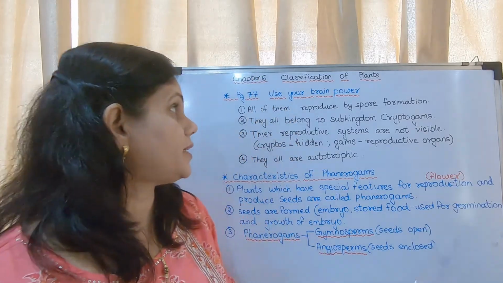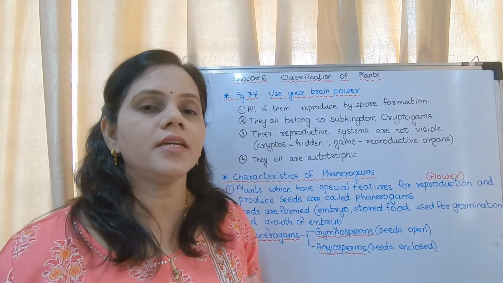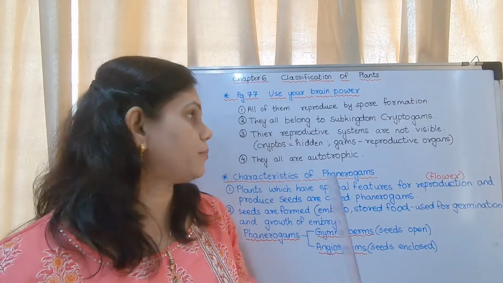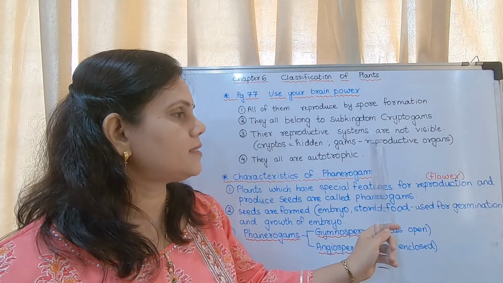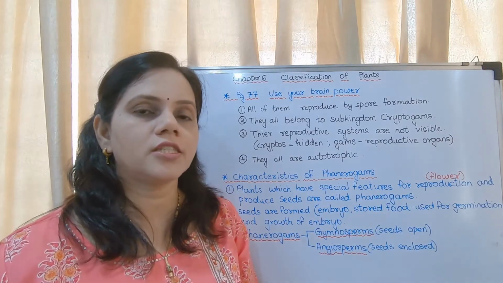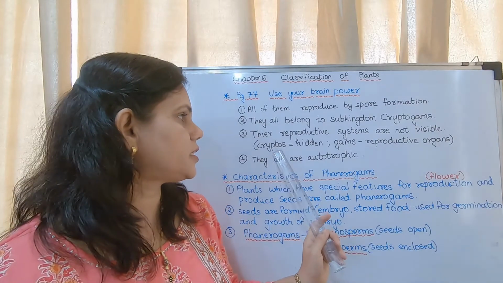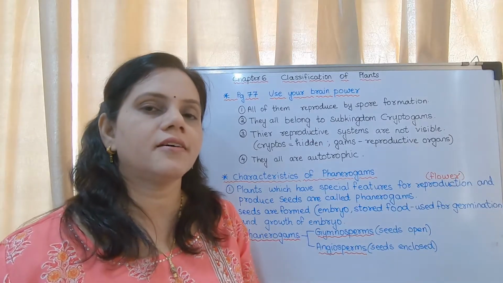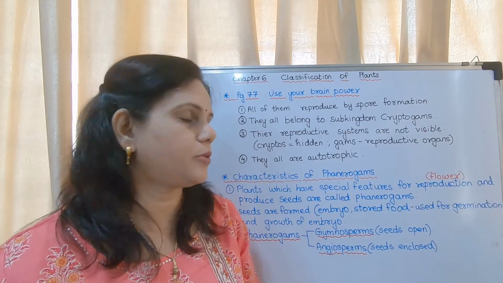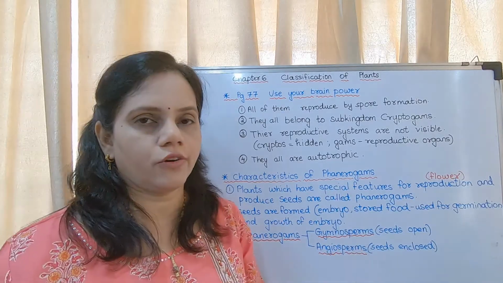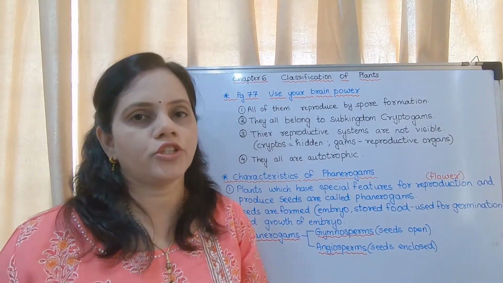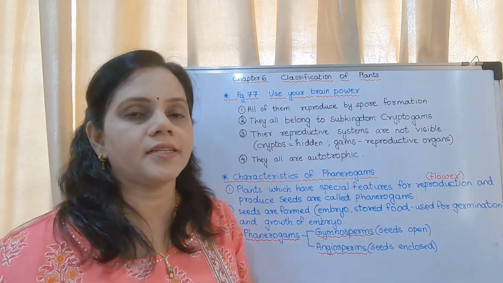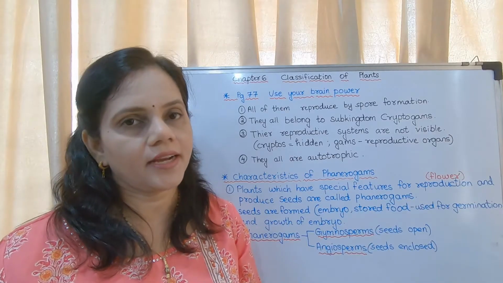Now what are the similarities? You may see all of them reproduce by spore formation. They all belong to subkingdom cryptogams. Their reproductive systems are not visible. You cannot see their reproductive systems. That means cryptos means hidden and gams means reproductive organs. That is the meaning of cryptogams. They all are autotrophic. That means they can carry out photosynthesis. Okay, so these are the characteristics of cryptogams, or the similarities between Thallophyta, Bryophyta and Pteridophyta.